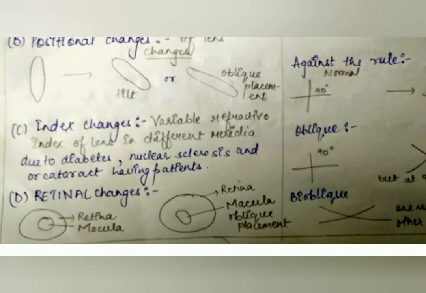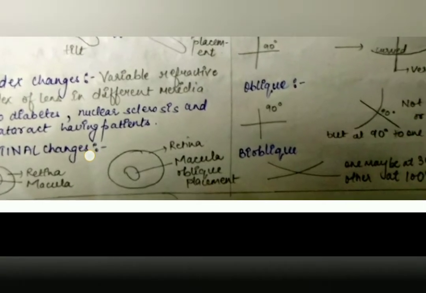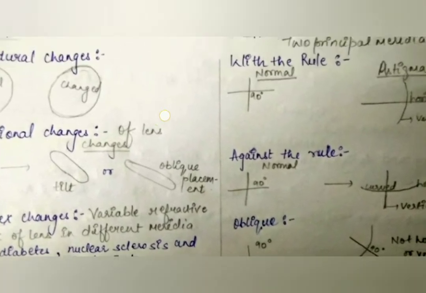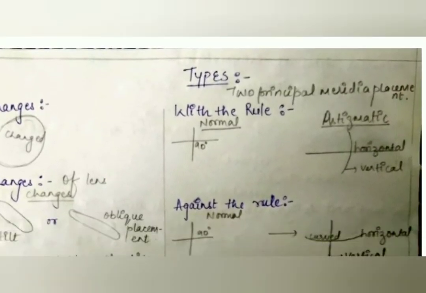Then the retinal changes. Retinal changes is whenever we have a retina, we should talk about macula also. So this macula gets obliquely placed. Okay. Hope you all understand about etiology changes.